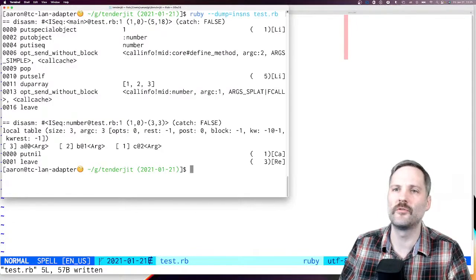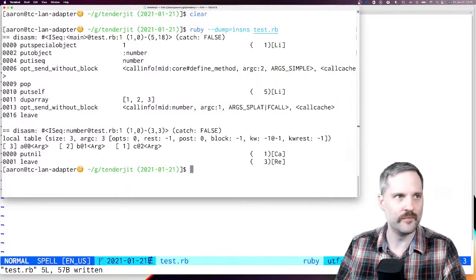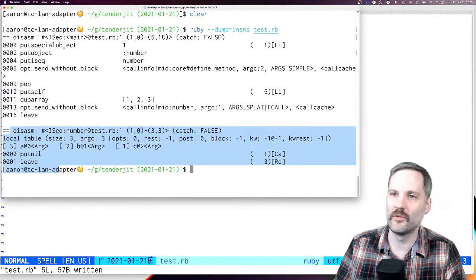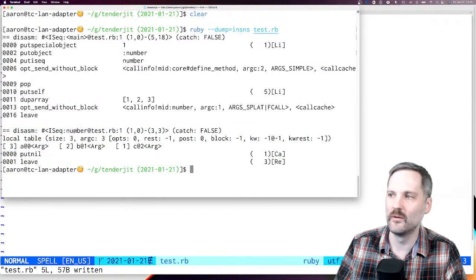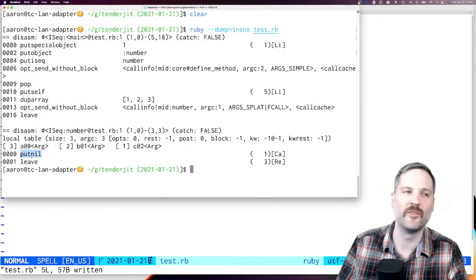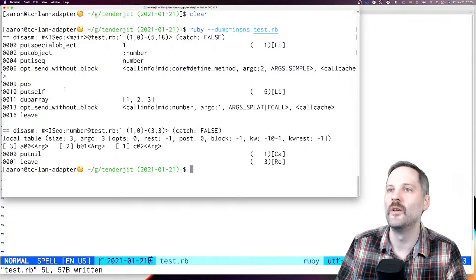we'll dump the instructions for this. So you can see, let's make this a little bit wider. So right here, this is our definition for number. So that's the number method. And all it does is a put nil and a leave. So now you can see why an empty method returns nil. It's because when the leave instruction gets called, we have a nil on the stack.